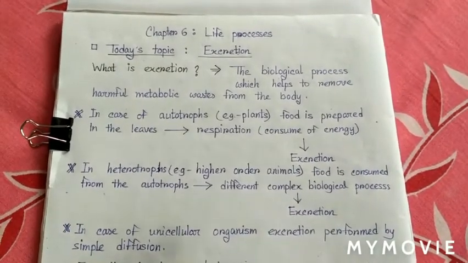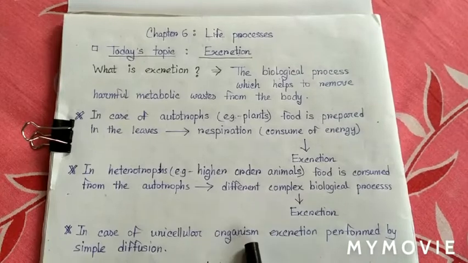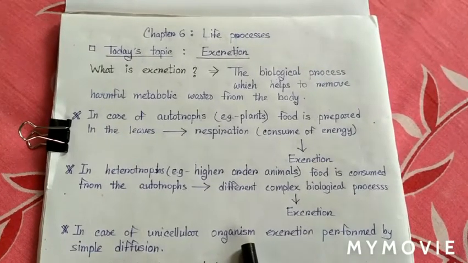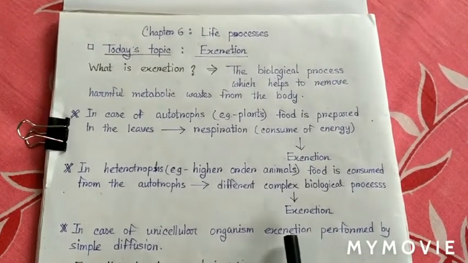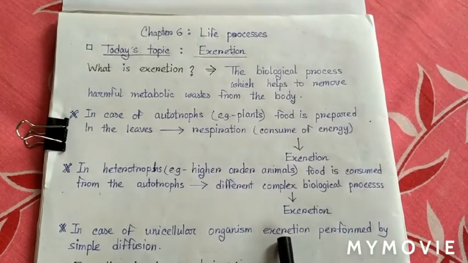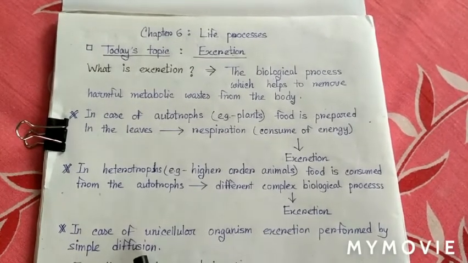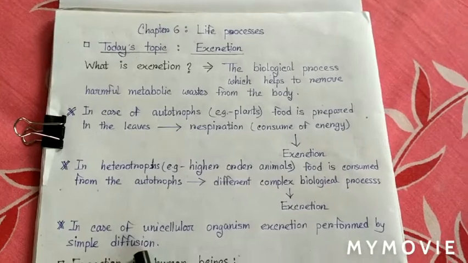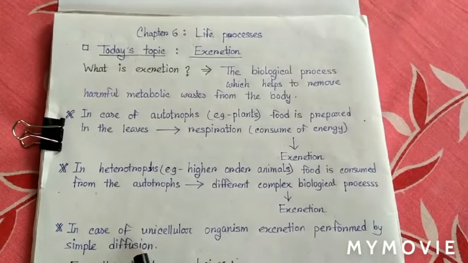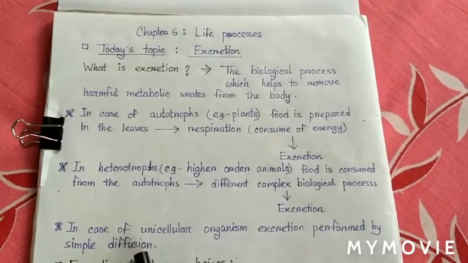In case of unicellular organisms, such as amoeba, paramecium, euglena, the waste material is excreted by simple diffusion because they don't have any complex excretory organs.